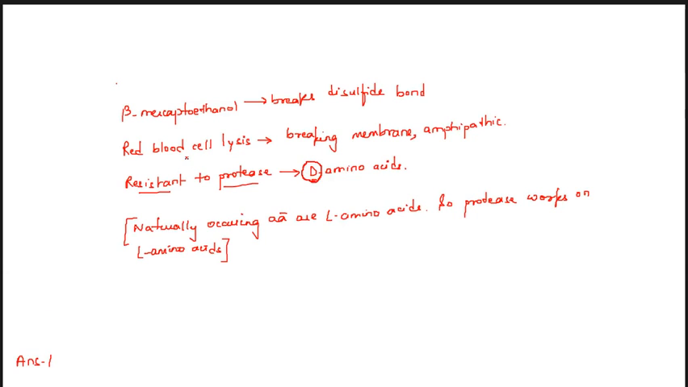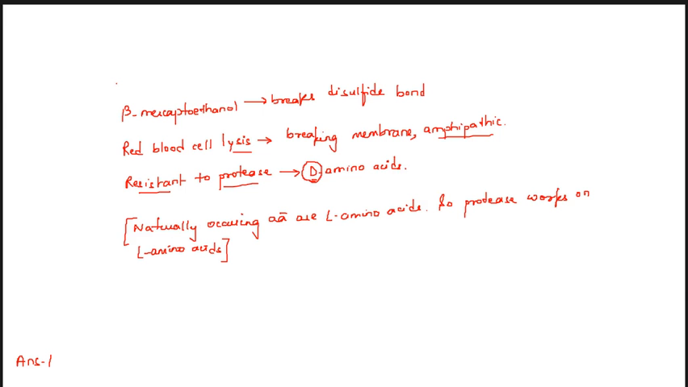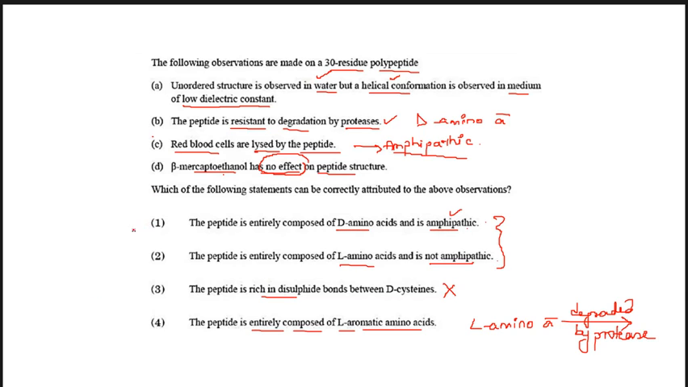If they cause red blood cell lysis, that means they are amphipathic in nature. If beta-mercaptoethanol has no role, that means the enzyme does not have a disulfide bond. If it is resistant to degradation by protease, then it is a D-amino acid, because L-amino acids are not resistant to proteases. Clear? So your answer will be number 1, that the peptide is a D-amino acid and it is amphipathic.